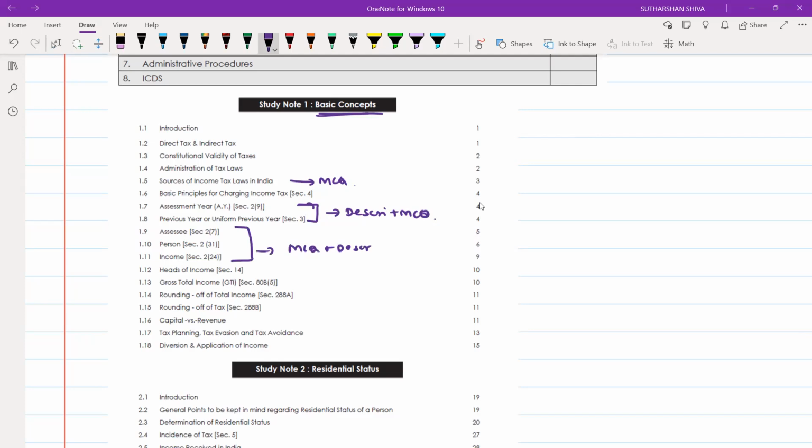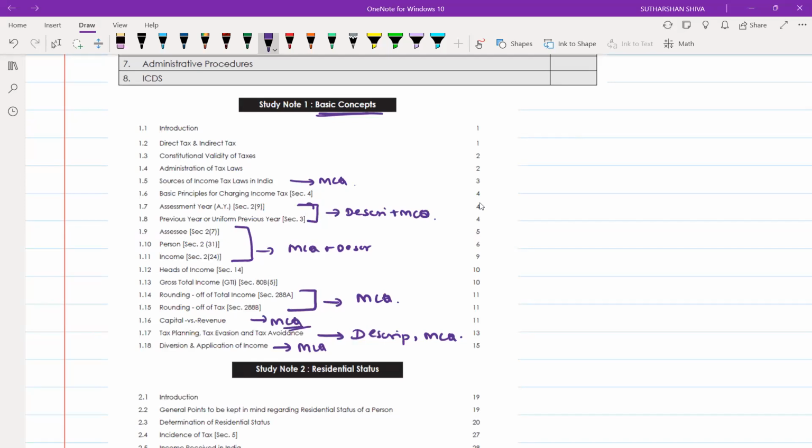Rounding off of total income, you may get MCQs. Tax planning, tax evasion and tax avoidance, you may get a descriptive as well as an MCQ. Diversion and application of income, you may get an MCQ. Capital and revenue, you may get an MCQ.